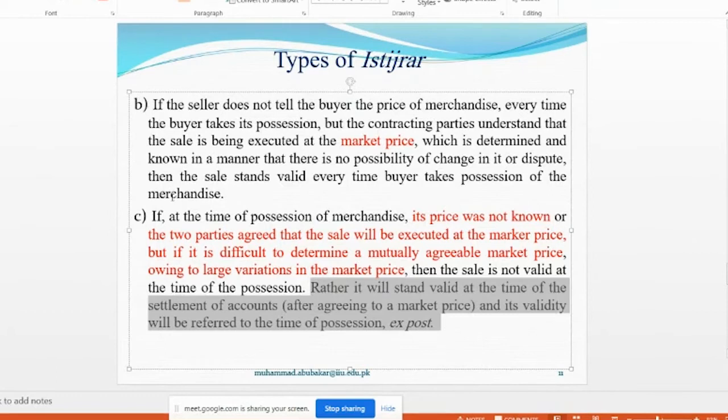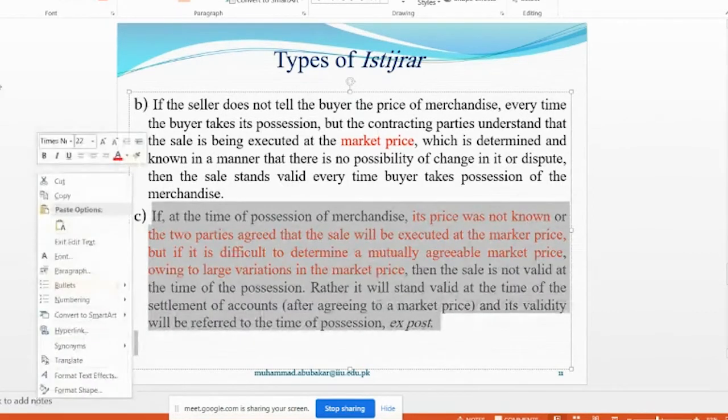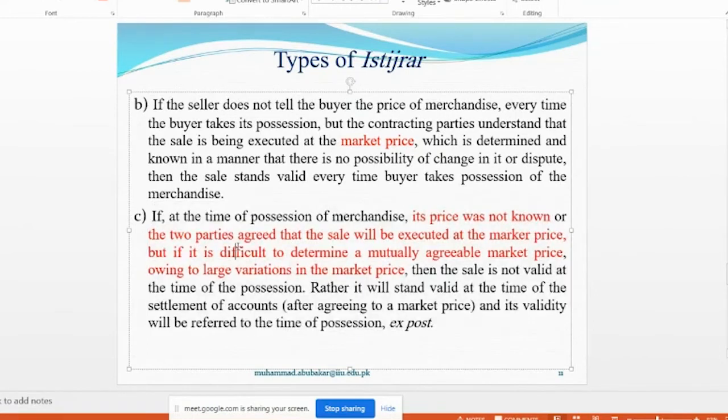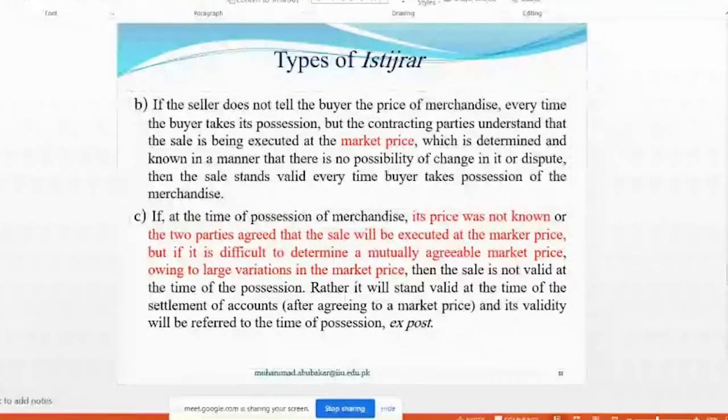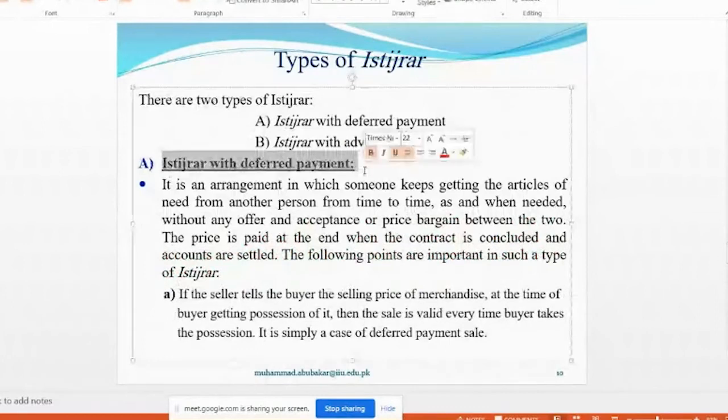So actually, this C part is considered the matter of disputed istijrar. Regarding this third type, the Hanafi says that this will be considered valid ab initio. However, regarding these three types of sales, A, B, C, Shafi says that it is not allowed, but Hanafi says that it is allowed. So these three cases are possible in istijrar with deferred payment.